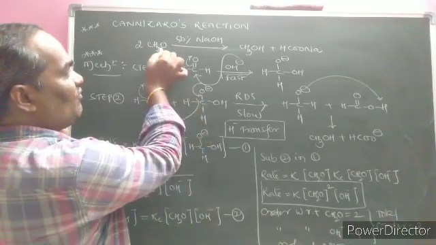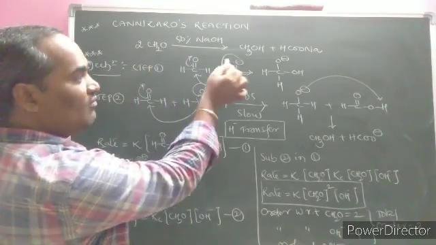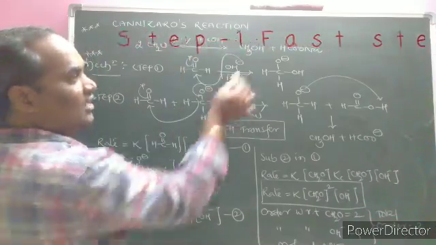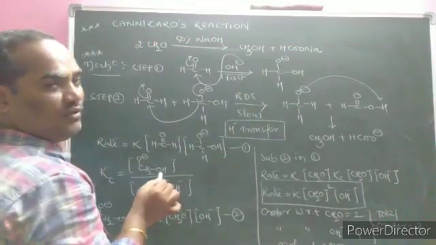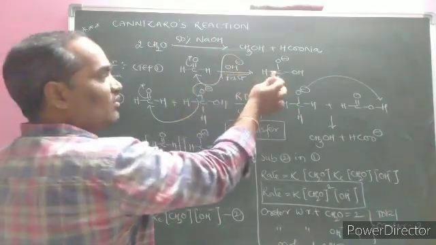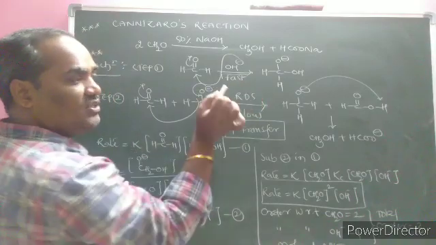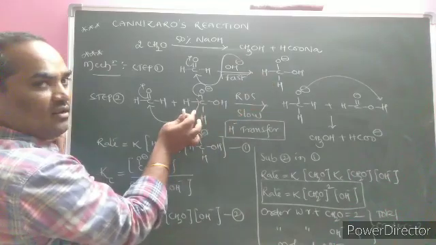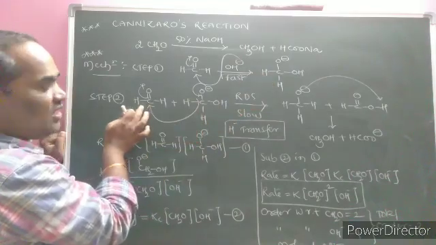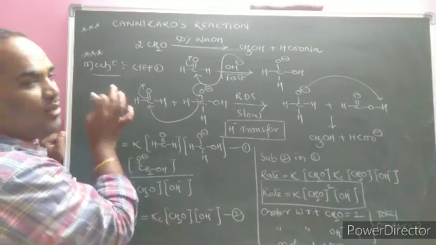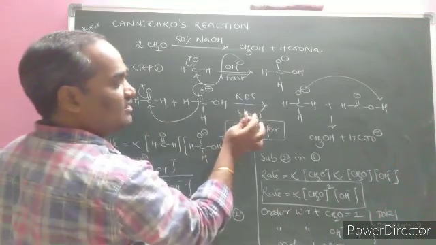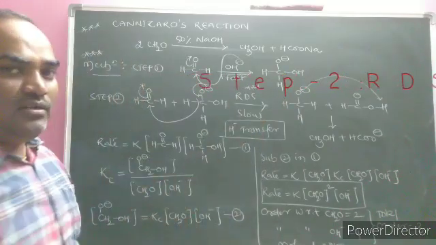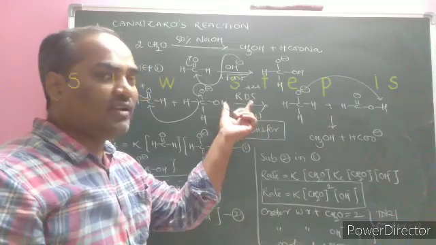Step 1 is that one molecule of the formaldehyde undergoes nucleophilic addition reaction due to this base, and this alkoxide ion is formed. In the second step, which is a very fast step that takes place instantaneously, the formed intermediate or alkoxide ion undergoes a nucleophilic addition reaction with another molecule of formaldehyde. This step is the rate determining step. In any reaction, the slow step only determines the rate of a reaction.